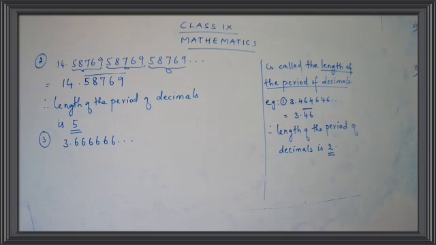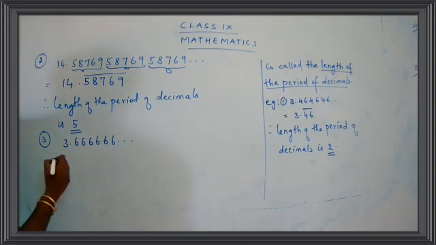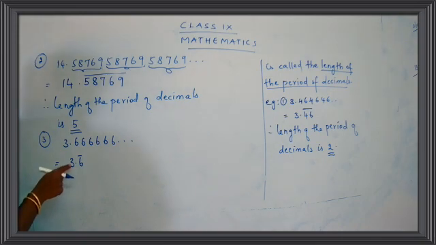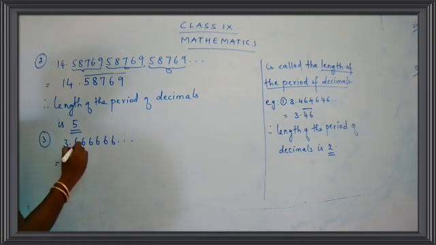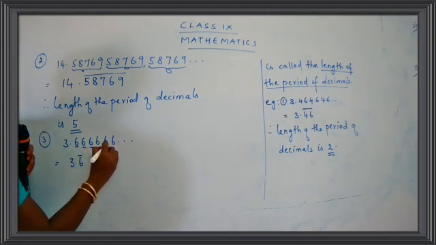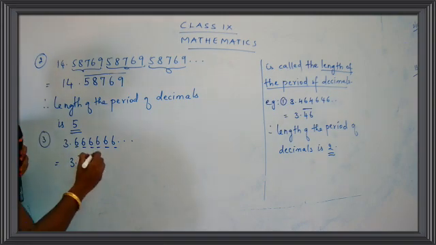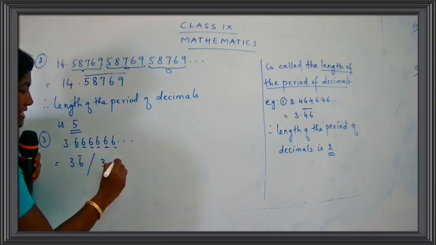Okay? Have you taken down the question? Third question, children? Let's start with the work here. Now, let us try to write down this using a bar. So, how can this be written? This can be written as 3.6 bar. Okay, children? You can put here 3.6 bar. This is one of the ways to write because here the number 6 is repeated. Yes? 6, 6, 6, 6, 6. So, which number is repeated here? 6 is repeated. So, you can write down 3.6 bar, or you can write as 3.6 dot.